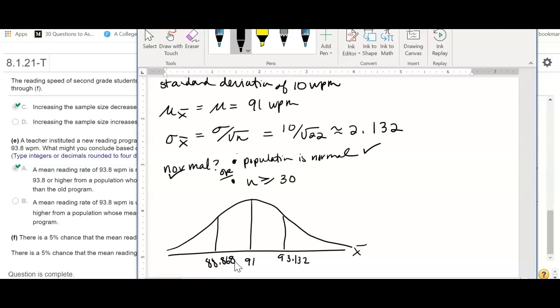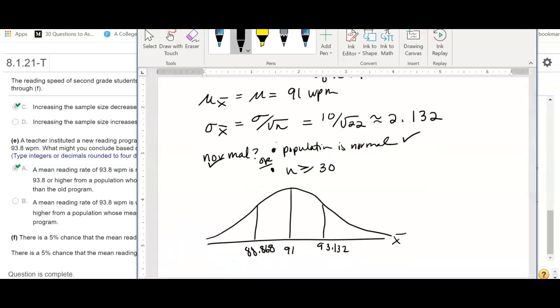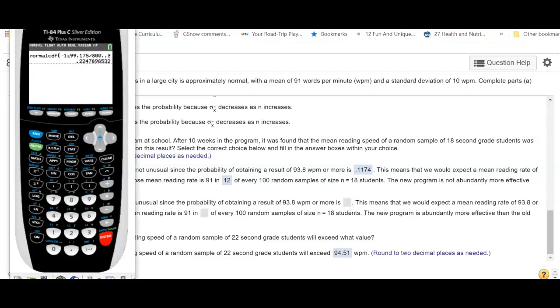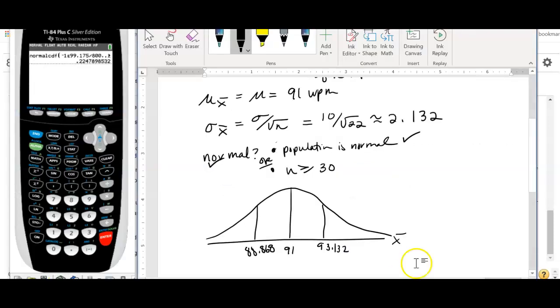Okay, so the question said there's a 5% chance that the mean reading speed of a random sample of 22 second grade students will exceed what value? So we want to know what value here in x is such that 5% of my second graders would read faster than that.